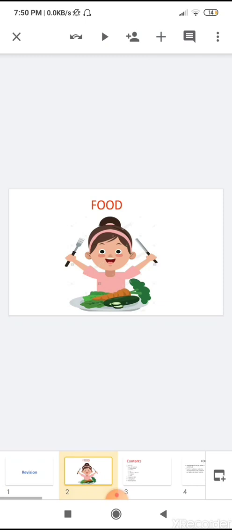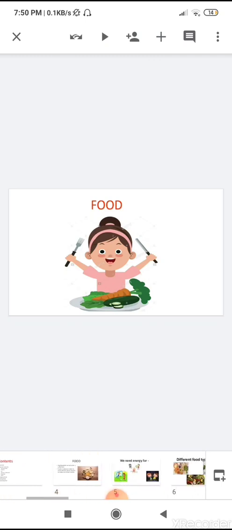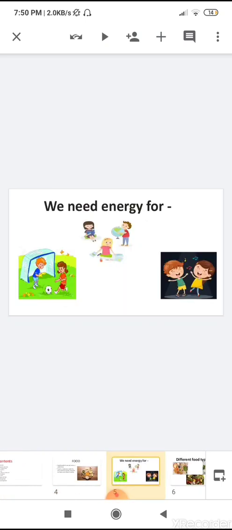So, today we are going to do a revision of the chapters which we have learned already. Today we are going to do the revision of the first chapter, that is food. Children, you know that you need energy to do various types of activities, like when you play, when you study, when you dance. You need energy, and you get this energy from the food.